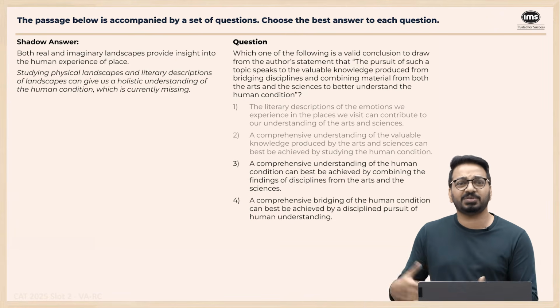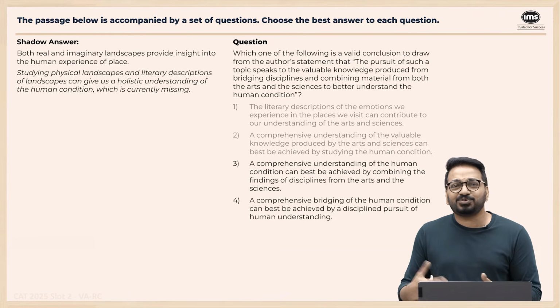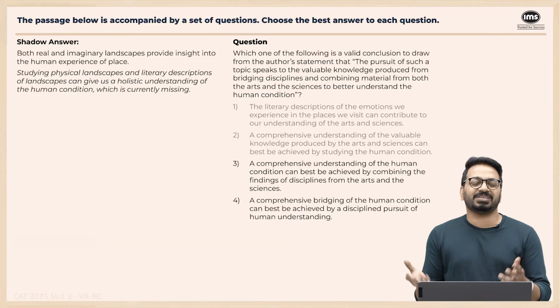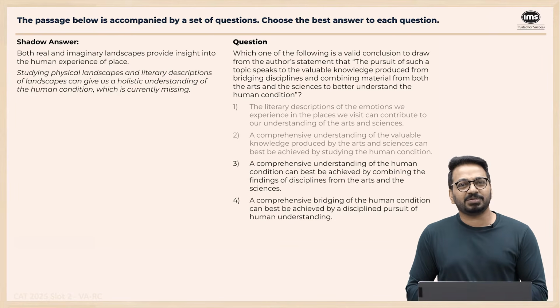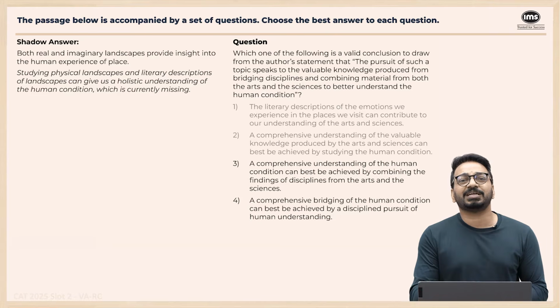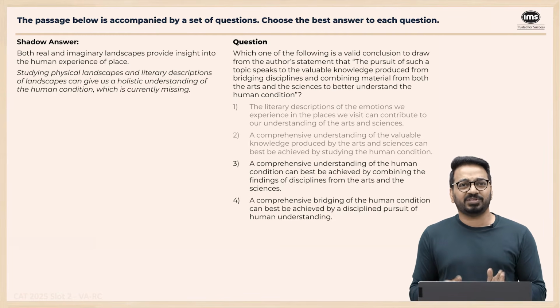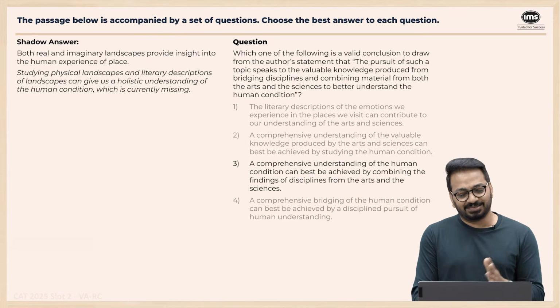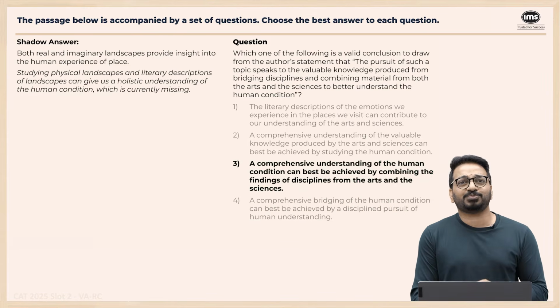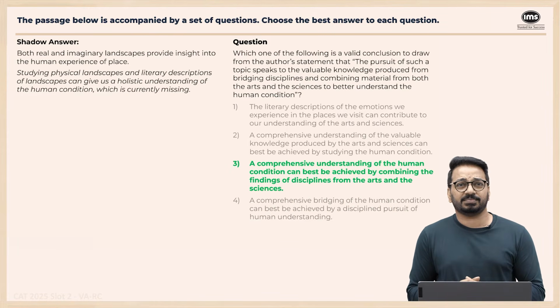Right? You study human understanding. Most of the time, I don't have too much respect for the verbal part of the CAT paper because here they're not even trying to make a sentence that makes perfect sense, right? This sentence is a senseless sentence. It doesn't make any sense. From what I last heard, the definition of a sentence was that it's a group of words that makes perfect sense. This is a word salad that does not make any sense. Anyway, we know that our option on this one is option 3.